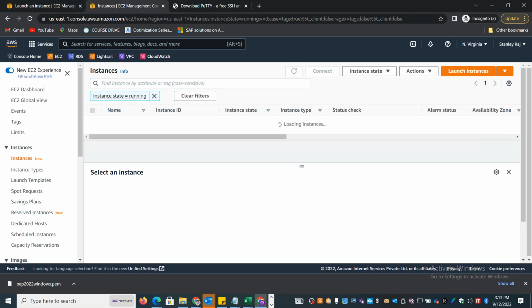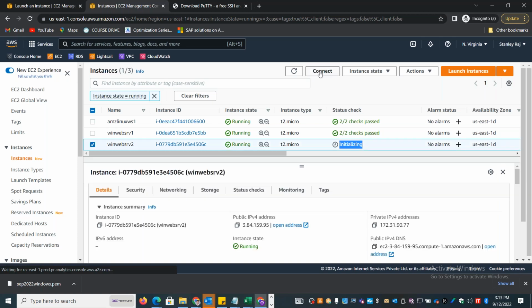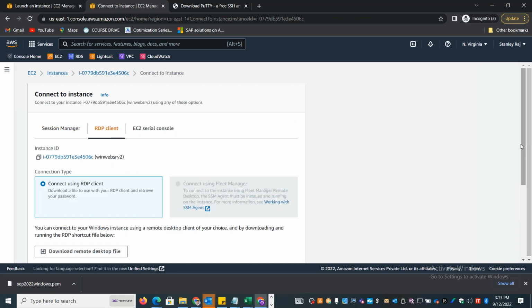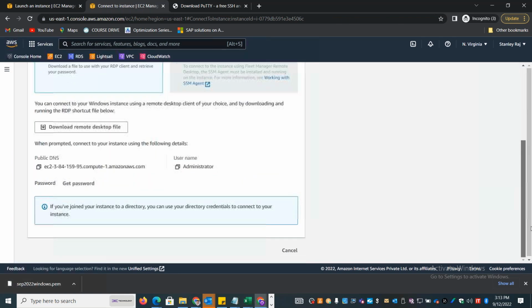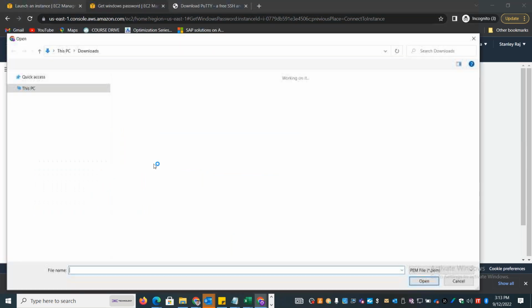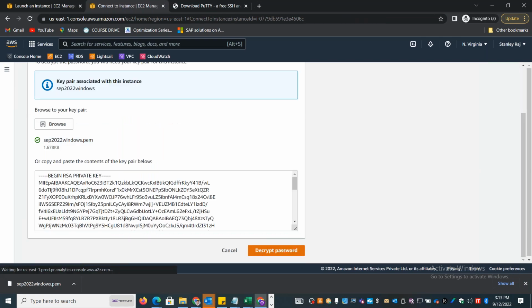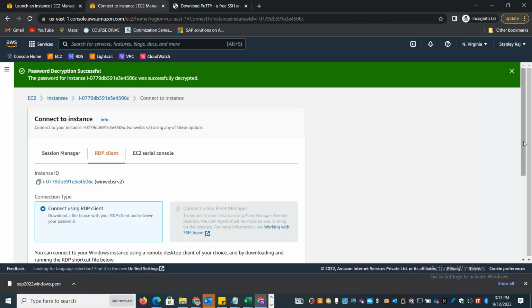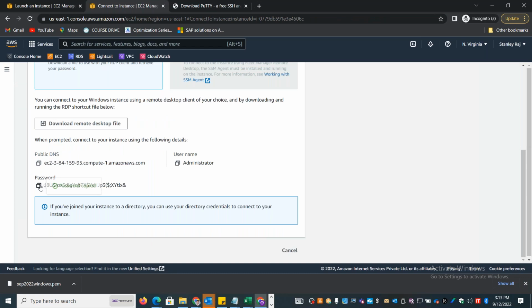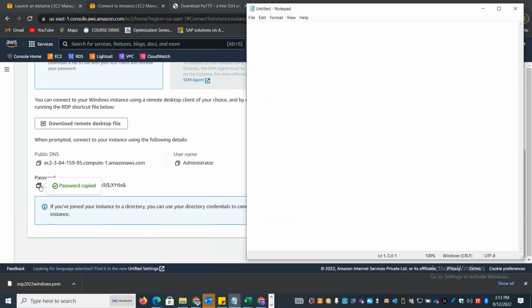Once the 2/2 checks are passed, you can connect to the system and generate the password. This is needed only for the Windows server. You can just get the password, select the September 2022 Windows PEM, and it will generate the password here. You can copy the password and keep it safely. So this is the password for the Windows system.